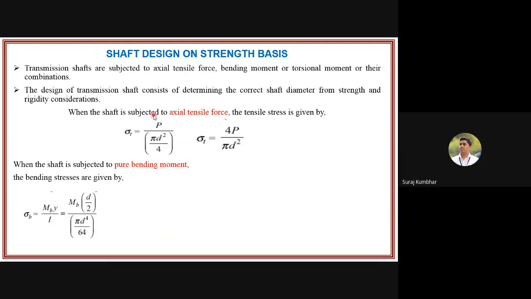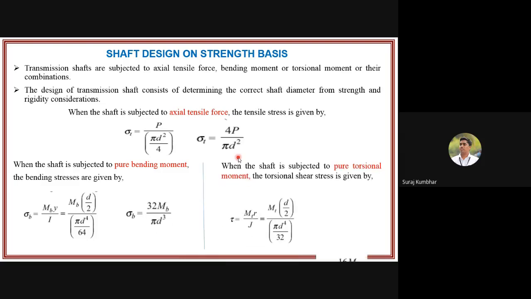When the shaft is subjected to axial tensile force, the tensile stress is given by sigma t equal to P upon area, that is force upon area, pi by 4 d square. Once I rearrange the terms, sigma t is equal to 4P upon pi d square. When your shaft is under pure bending moment, you need to use this formula: sigma b is equal to 32 Mb upon pi d cube.